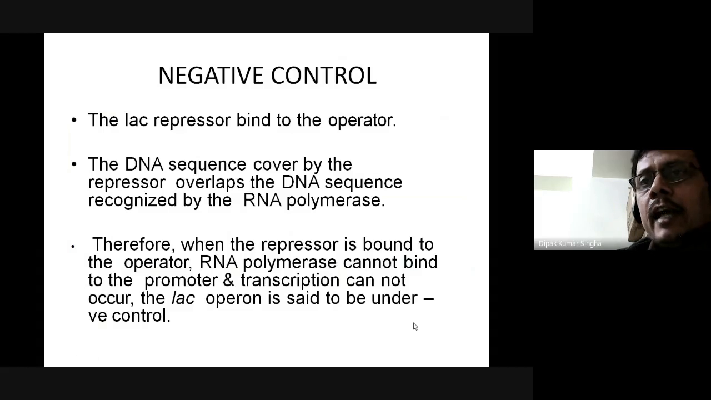Negative control: the lac repressor binds to the operator, and the DNA sequence covered by the repressor overlaps the DNA sequence recognized by RNA polymerase. Therefore, when the repressor is bound to the operator, RNA polymerase cannot bind to the promoter, and transcription cannot occur. So the lac operon is said to be under negative control.